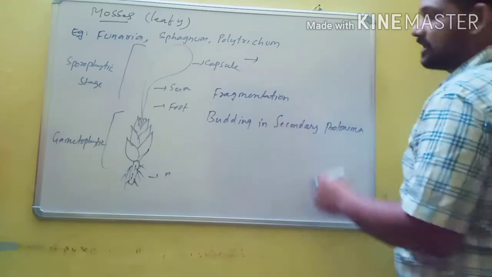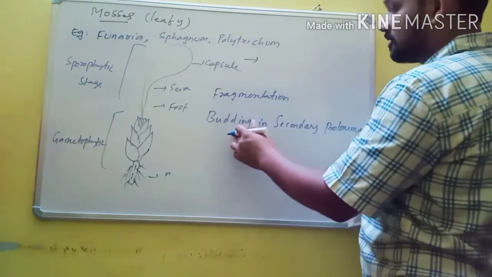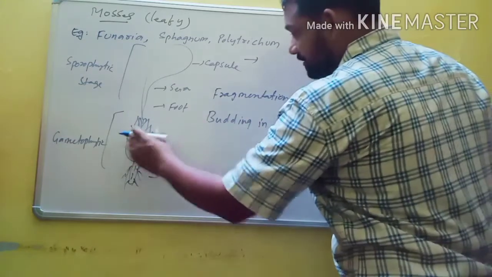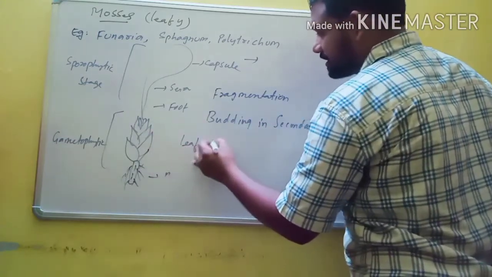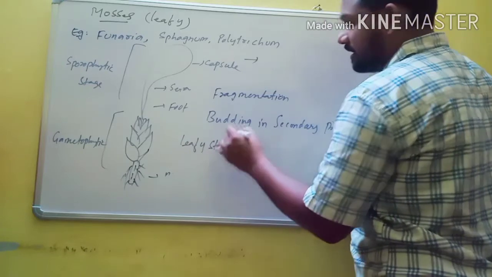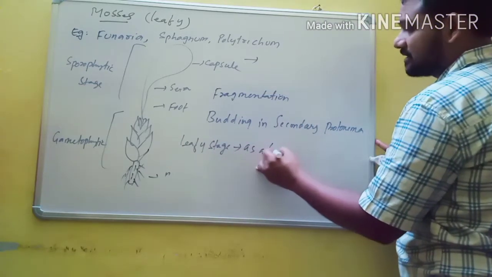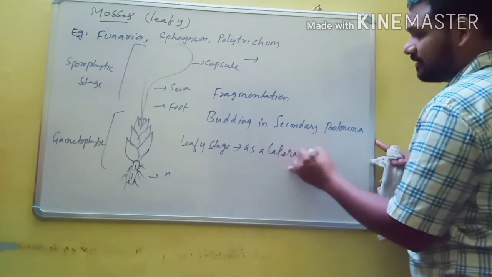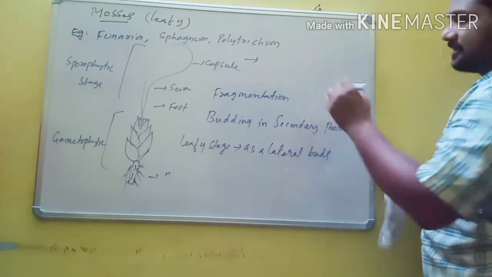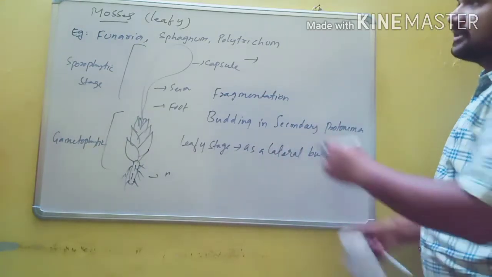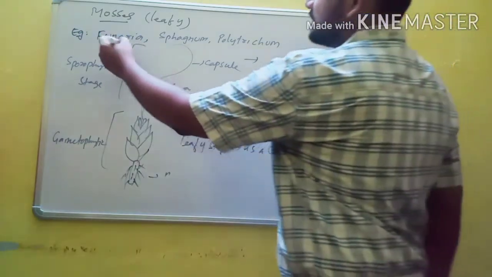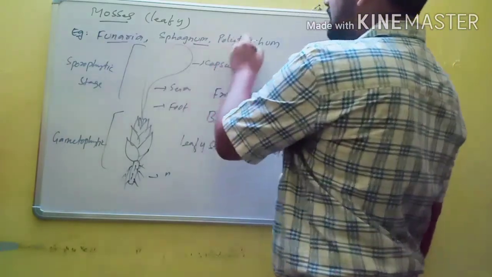Protonema is of two types. So in the secondary protonema, budding is present. And the leafy stage of mosses comes from the secondary protonema as a lateral bud. So these are some important characteristics, and some examples are Funaria, Sphagnum and Polytrichum.